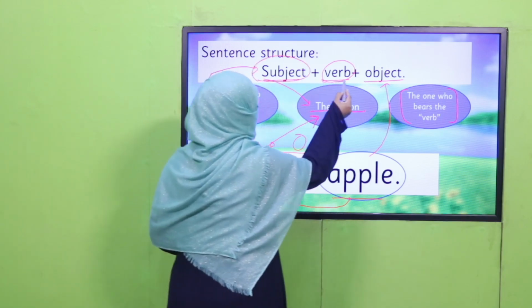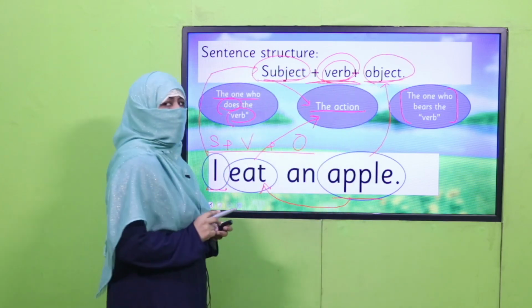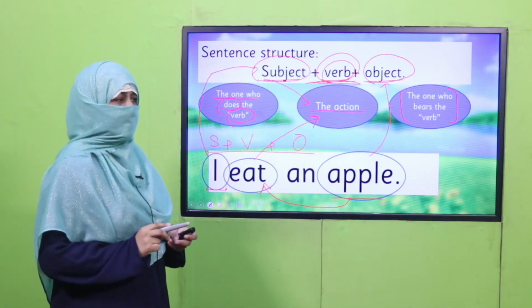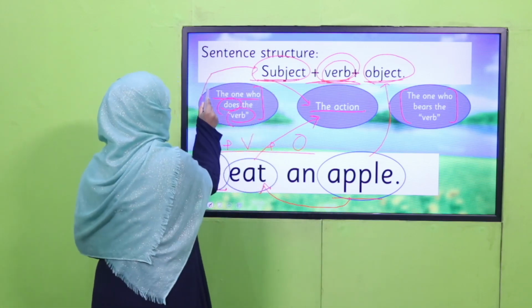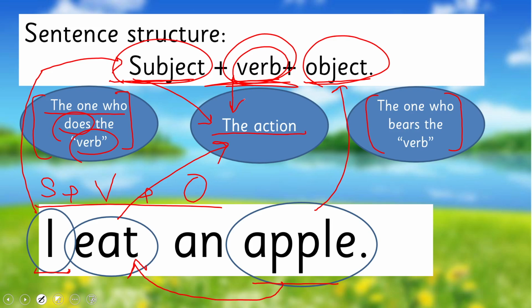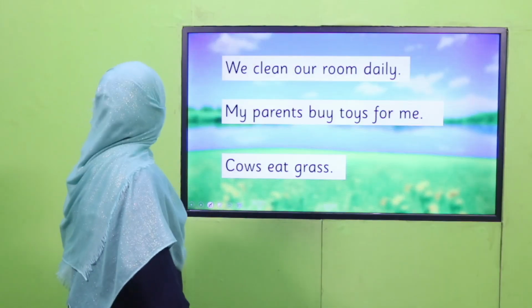Subject plus verb plus object, where verb is the basic part. Without verb, you cannot make a sentence, right? So subject is the one who performs, who does the verb. Verb is the action itself, and object is the one who bears the verb. Do you understand? Now I'm going to give you more sentences.